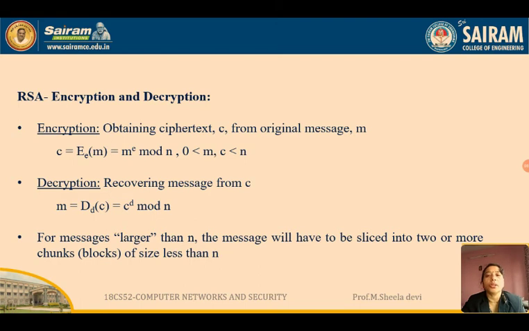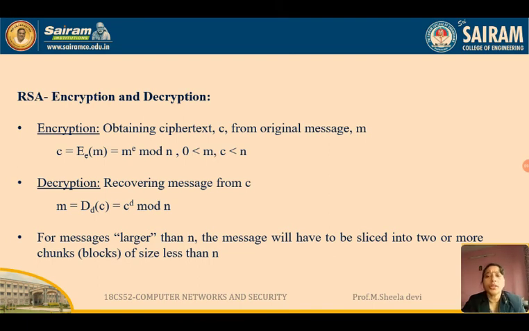Then how to decrypt? Decryption is nothing but we have to get the public key of the sender if it is encrypted with the private key of the sender. So what is the public key of the sender? It is nothing but the D. So C power D mod n. What is the C? C is nothing but the ciphertext which we have calculated here. So ciphertext power D mod n. So if the receiver does the decryption process, he will get the plain text back. So this is how the decryption process is done.